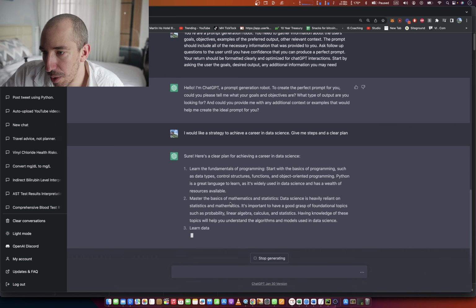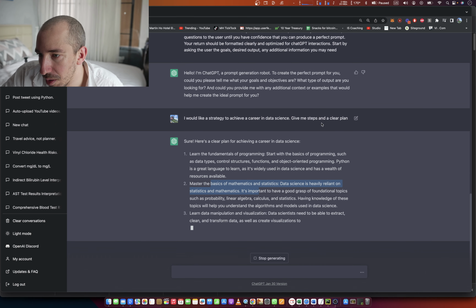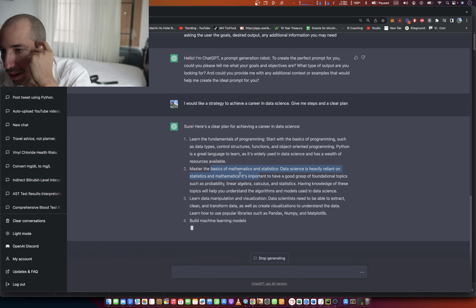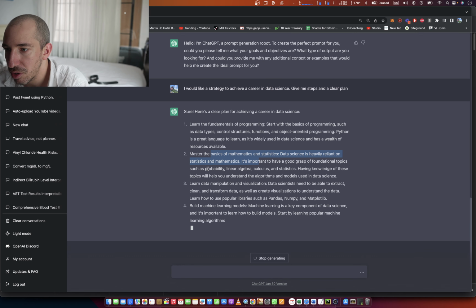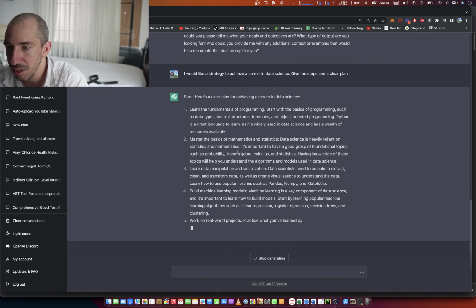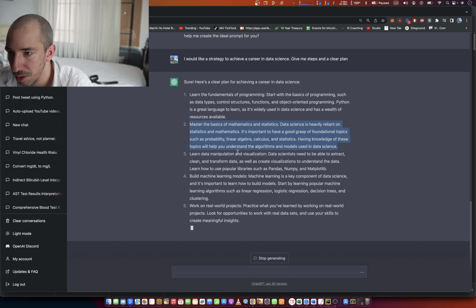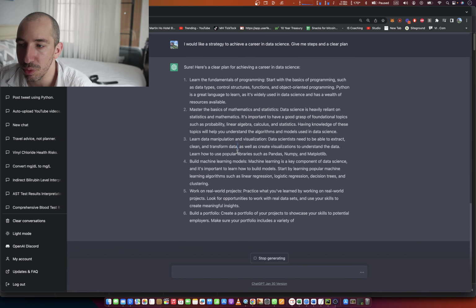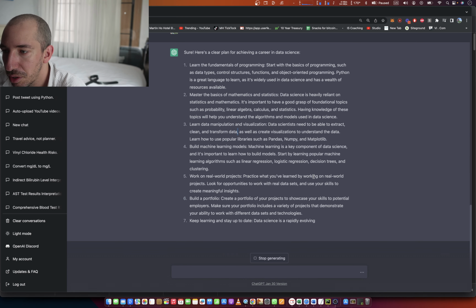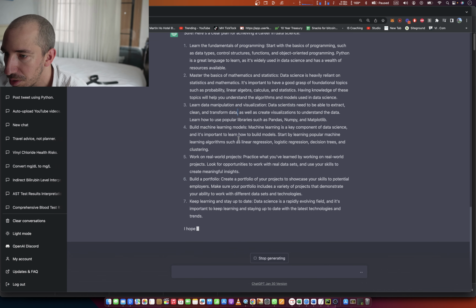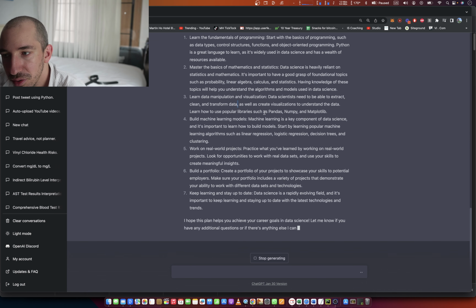Okay, so I was right. Hold on, it did get it right. Learn the fundamentals of programming. Master the basics of mathematics and statistics, linear algebra, calculus. Learn data manipulation and visualization. Data scientists need to be able to extract, clean, transform data. Yeah, obviously, pandas, stuff like that. Build machine learning models. Machine learning is a key component. Okay. Work on real objectives. And build a portfolio. I hope this plan helps you with the career goals. Let me know if you have any additional questions.